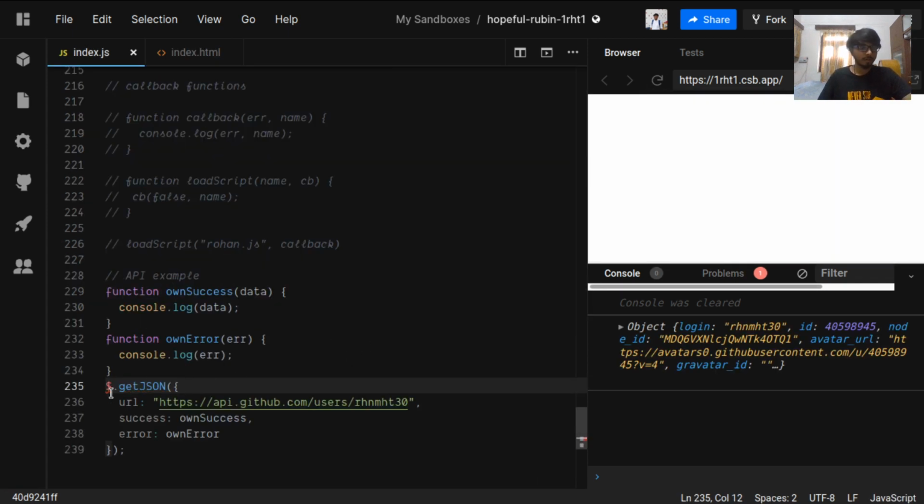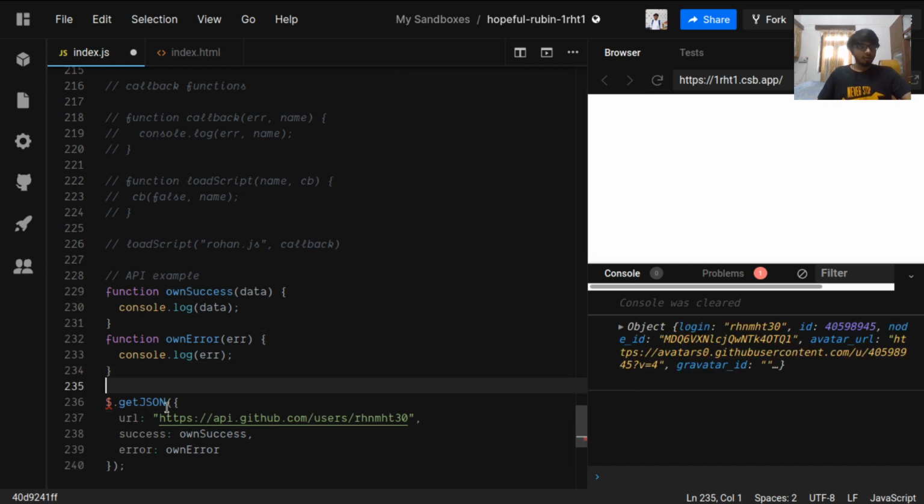It's working. So what is happening here is when the URL is being fetched and we are getting the results, it will look into its success key, and it will find that here I am passing a function, and this function passes the data on its own. So it takes that function as a callback function.